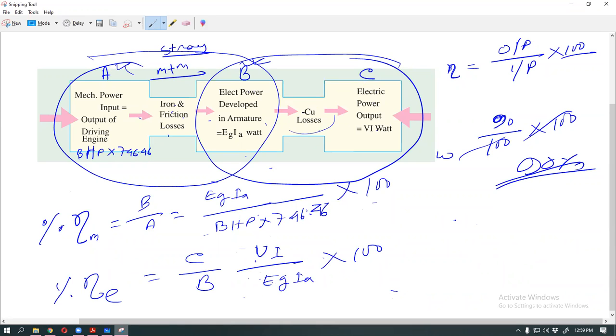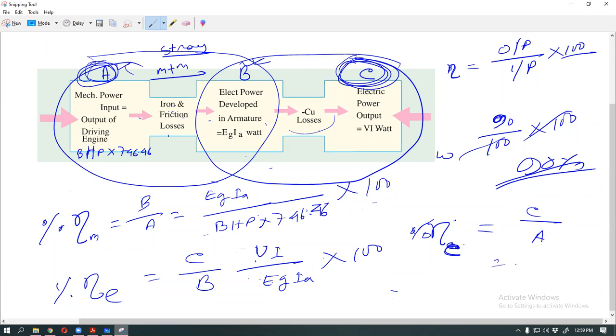Okay, and this is the overall efficiency of the generator, or commercial efficiency. Overall efficiency means this is the overall input and this is the overall output. This is the main input and this is the main output. So overall or commercial efficiency. C means commercial, O means overall. Yeah, we use C, no problem. Percentage of commercial efficiency is C by A.